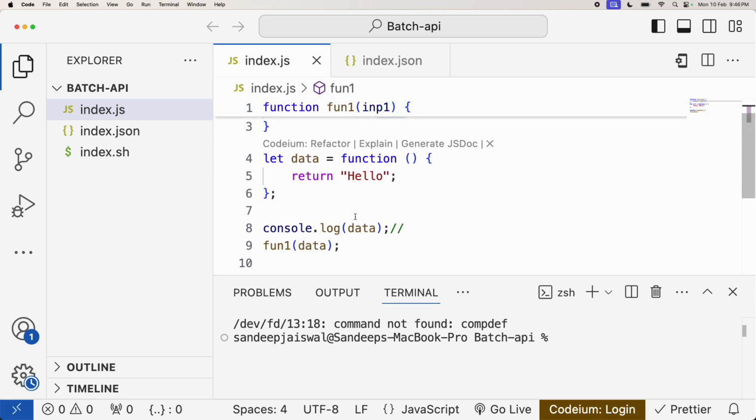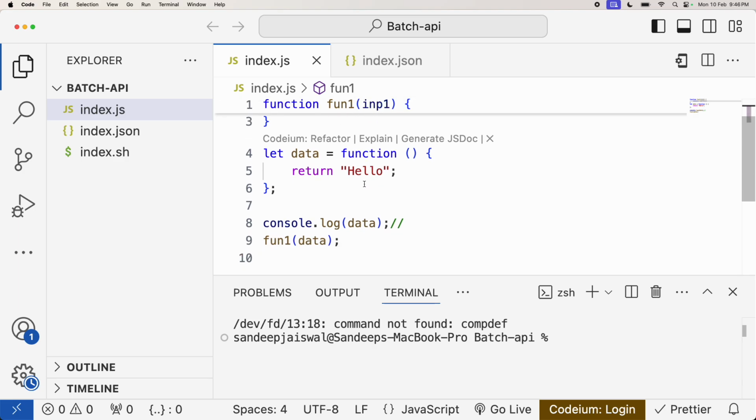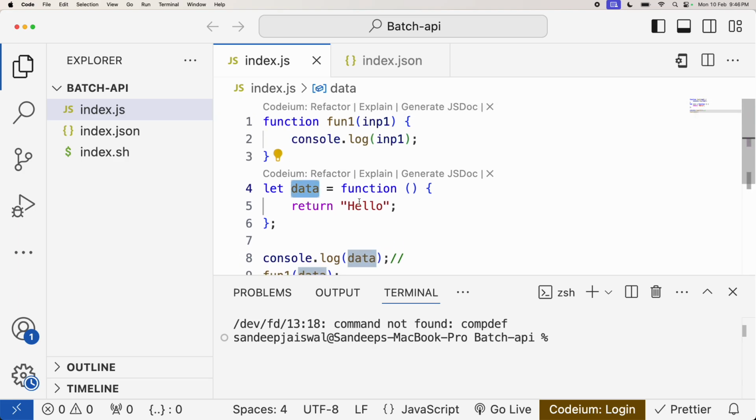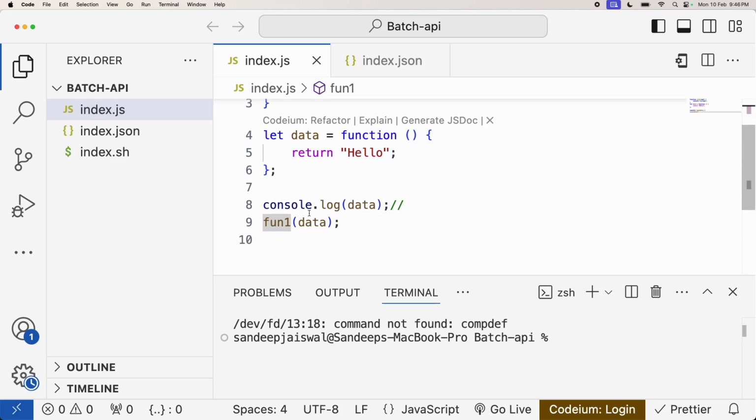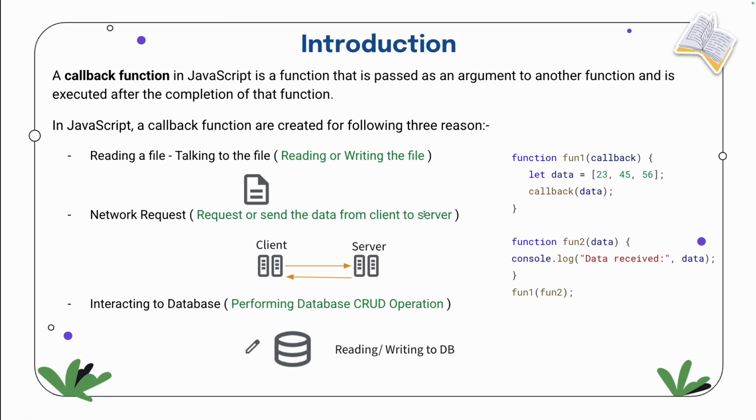Here data is a function, and here imp is a function now, not any variable value. Data returns hello, and here we are printing this entire function. So this is the way we pass the data argument. These things you can ignore, I just showed them for your understanding.